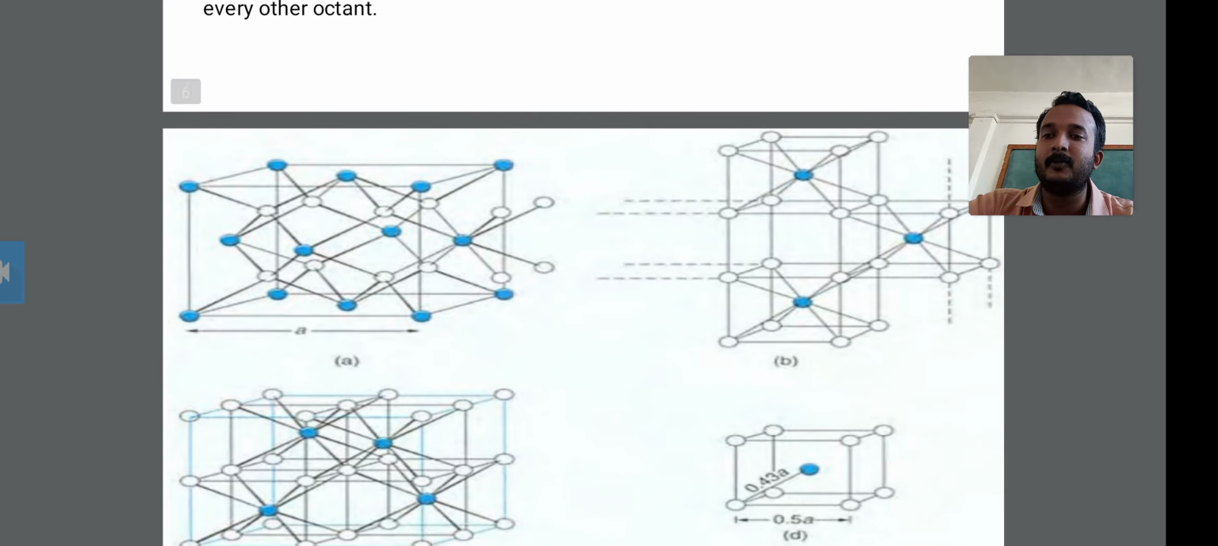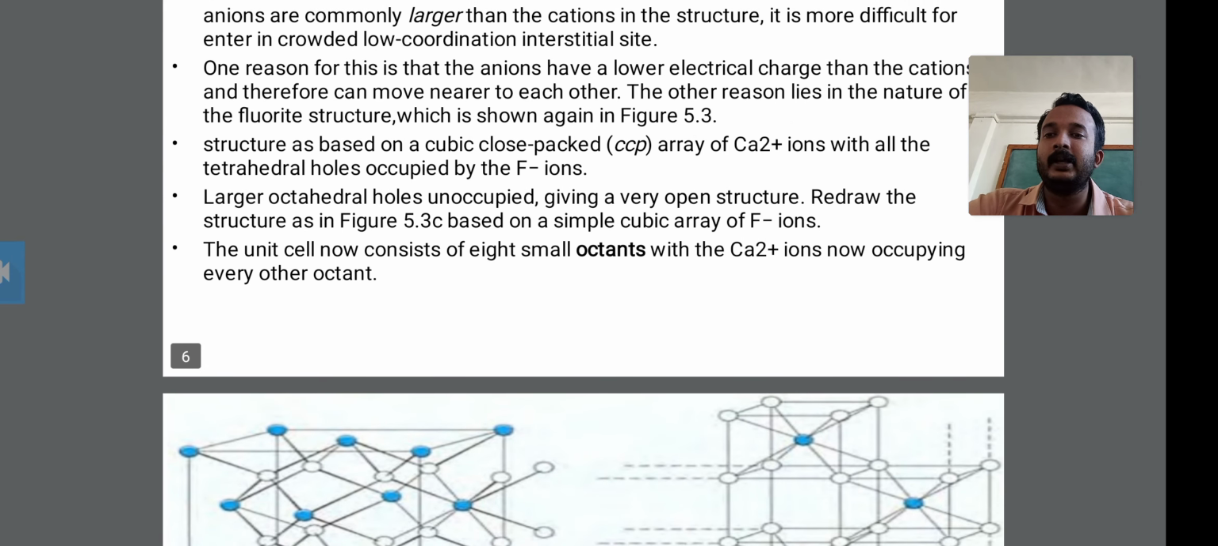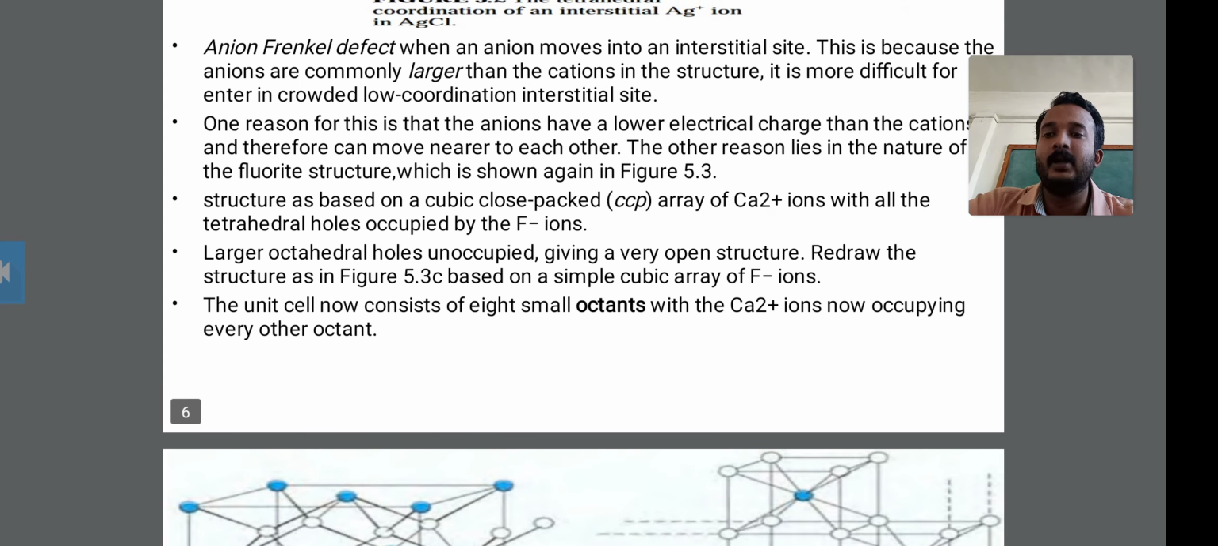Why does it show the tetrahedral holes? These tetrahedral holes are occupied by the F- ions. Then the larger octahedral holes are unoccupied, giving a very open structure. Redraw the cell structure as in figure 5.3c. It is based on a simple cubic array of F-.